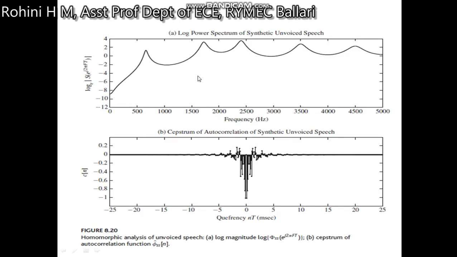The above diagram shows the log power spectrum of the synthetic unvoiced speech sample. The below figure shows the cepstrum of the autocorrelation of synthetic unvoiced speech.